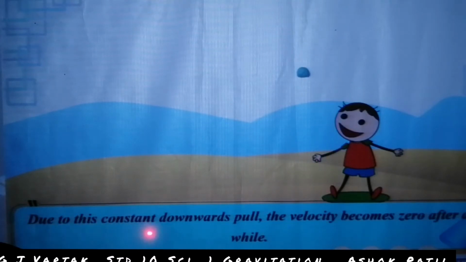Due to this constant downwards pull, the velocity becomes zero after a while. When the stone falls onto the ground, its velocity is zero.